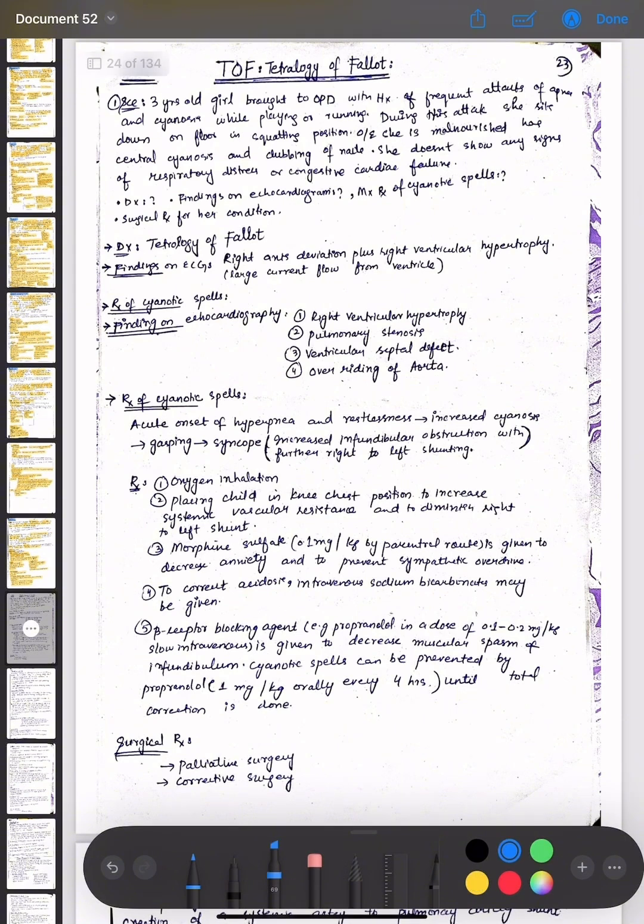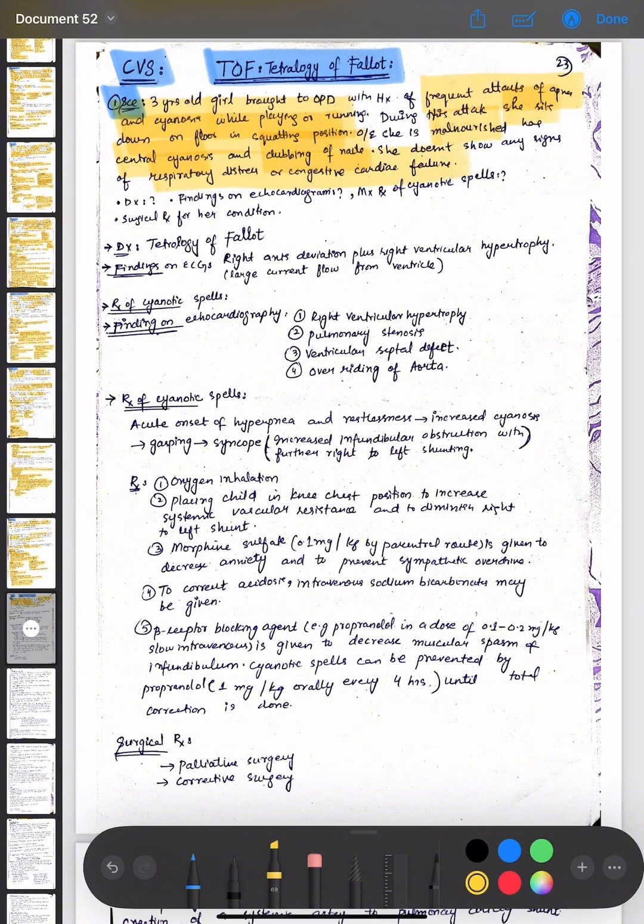this is CVS and this is the first topic, which is Tetralogy of Fallot. We have a scenario that there is a 3-year-old girl brought to OPD with history of frequent attacks of apnea and cyanosis while playing or running. During this attack, she sits down on the floor in squatting position. On examination, she is malnourished, has central cyanosis and clubbing of the nails. She does not show any signs of respiratory distress or congestive cardiac failure.